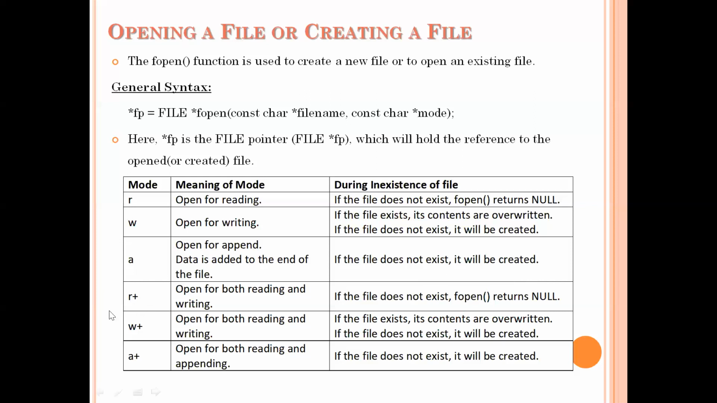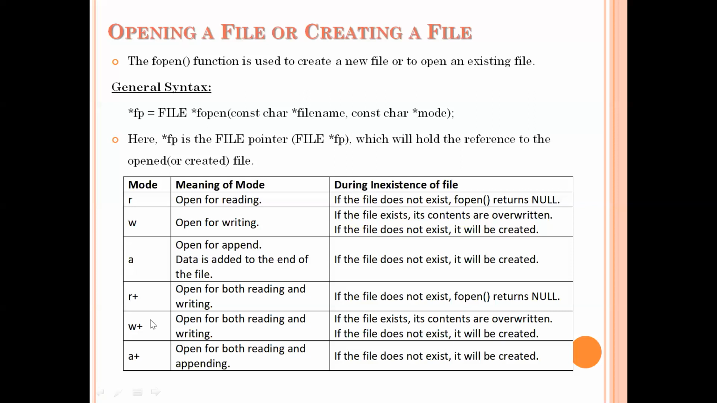Next mode is r+. r+ means open the file for both reading as well as writing purpose. In this case, if the specified file does not exist, then the fopen function returns a null value. Suppose the file exists with that name, then it will be opened for us for writing purpose. That is about r+ mode.